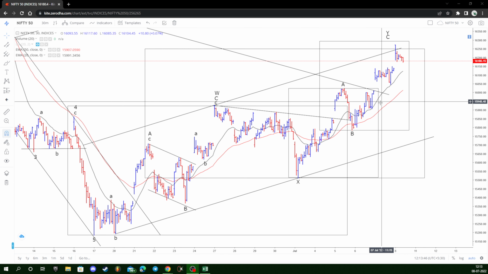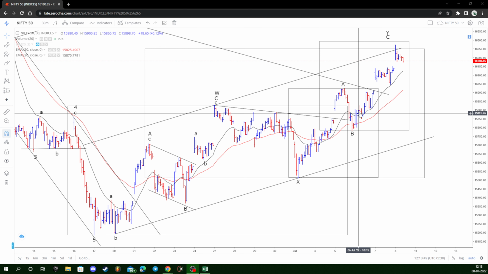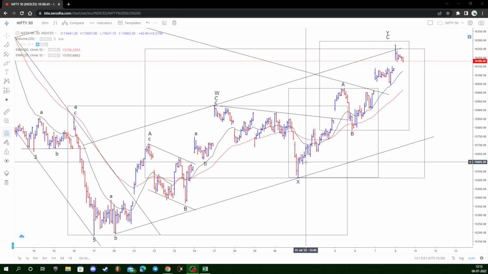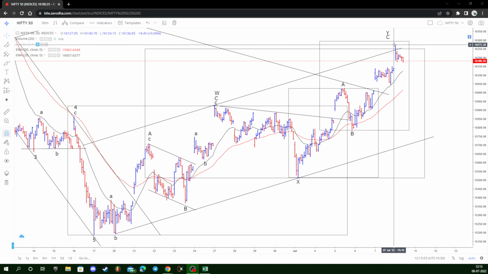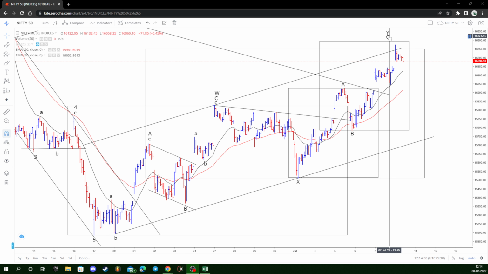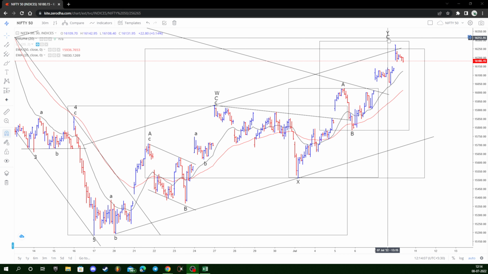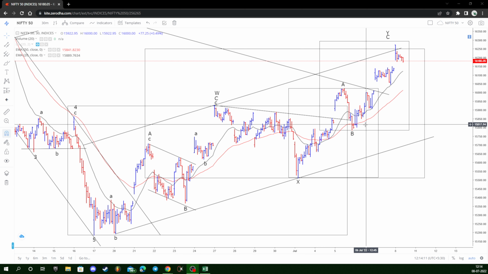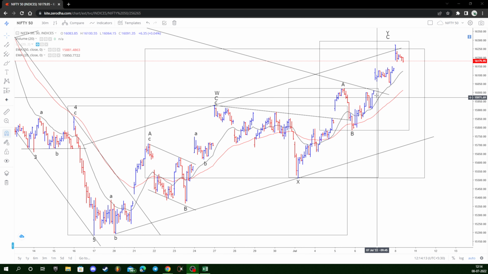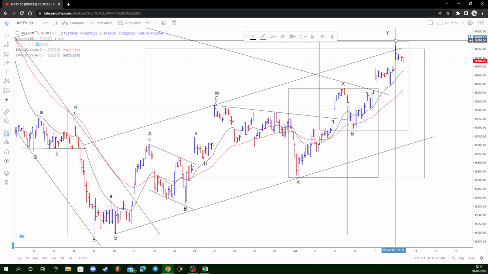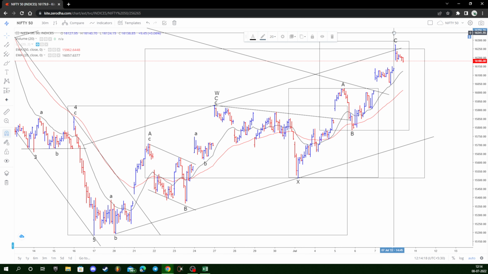Yesterday we had anticipated that it is possible to see further extension in wave C until we do not see the equality. The equality here I'm talking about is wave A and wave C being equal. So that is the extension 1 equality, and it is possible for wave C in scenarios of overextending markets to extend on one side as well. So right now, looking at the price action and looking at the internal counts, it seems as if the wave C might have topped out over here and we might have completed wave Y.